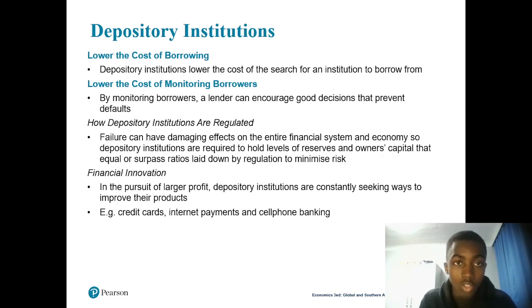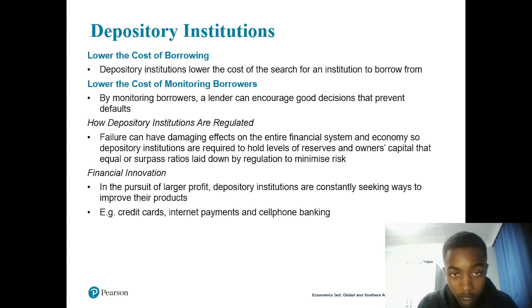And then lower the cost of borrowing. They don't want to borrow more from other banks. If a bank borrows a lot of money from another bank, that bank is going to lose a lot, because the bank it has borrowed from is going to demand a high interest rate. So that's a loss. They have to make sure they lower the cost of borrowing, and then they lower the cost of monitoring borrowers.